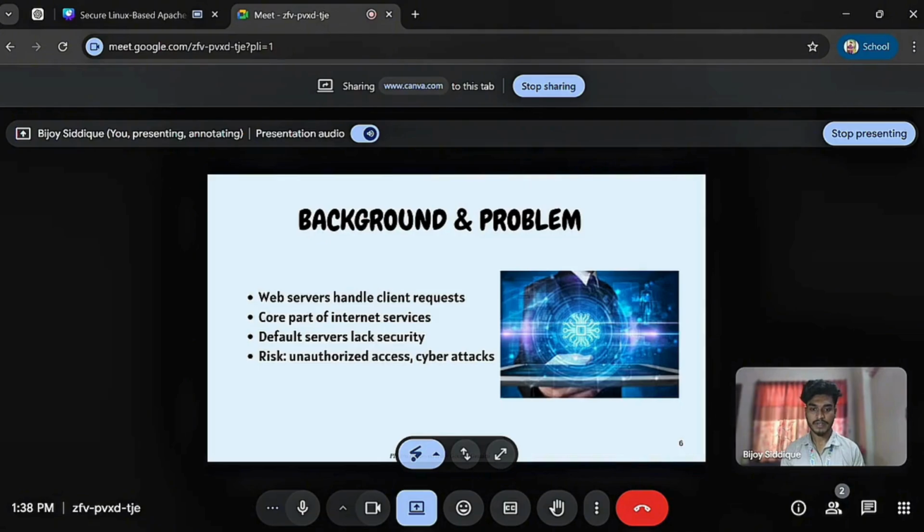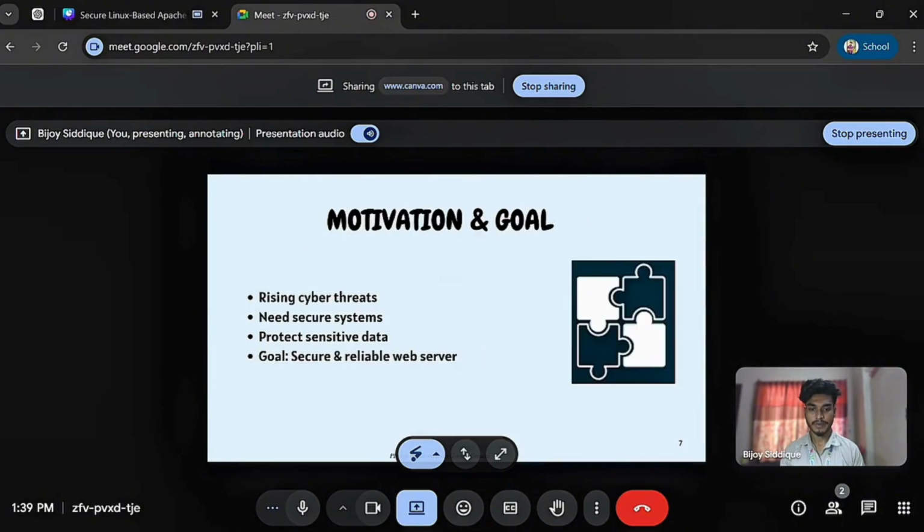However, many default server configurations are not secure enough. They are vulnerable to unauthorized access, cyber attacks, and data breaches. This problem motivated us to work on this project, given increased cyber threats. There is a strong need for secure systems.